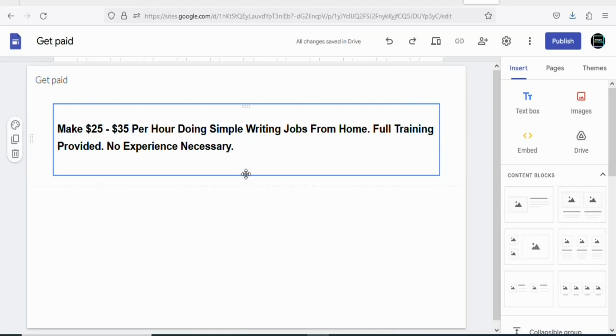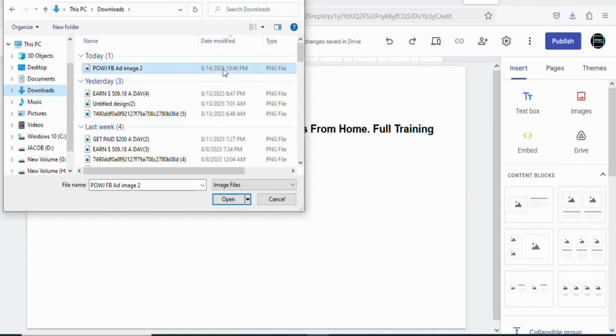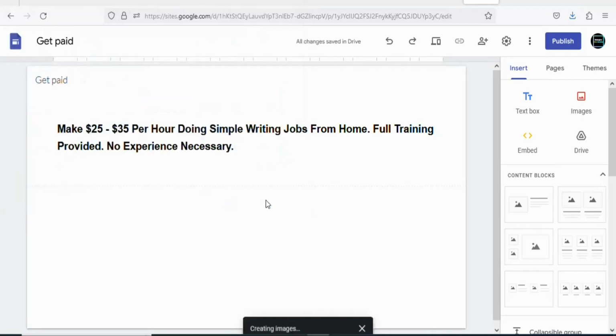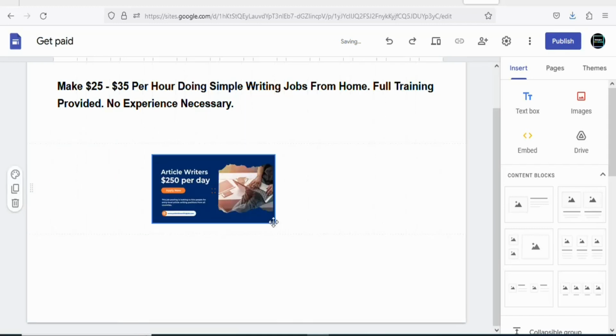So now once you have your title, the next step is that you are going to upload the product image right here. So come right here, click on images. Once you click on images, you are going to select upload. Once you select upload, you are going to select your image, click on open. As you can see, this is the product image, so you can drag it and then center it.